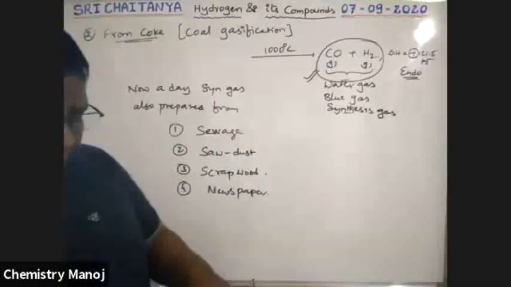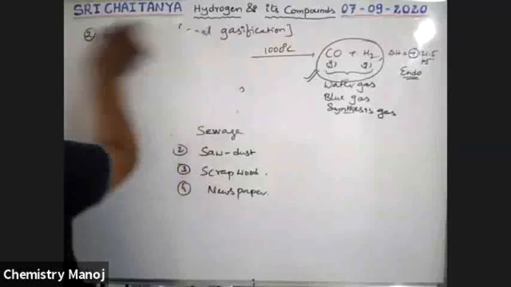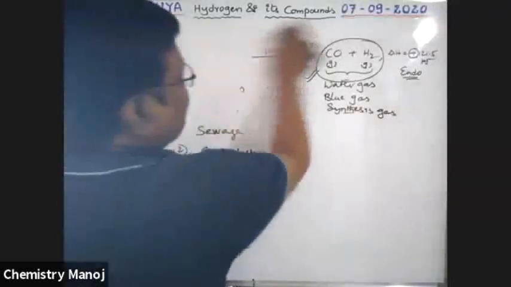See here, what is that reaction? Third one, petrochemicals.